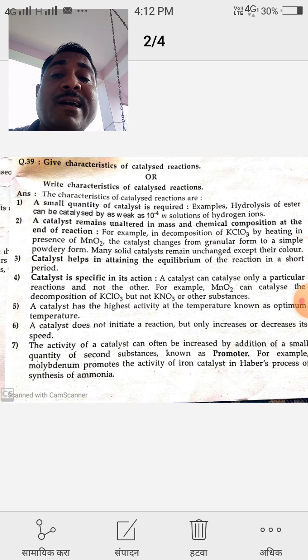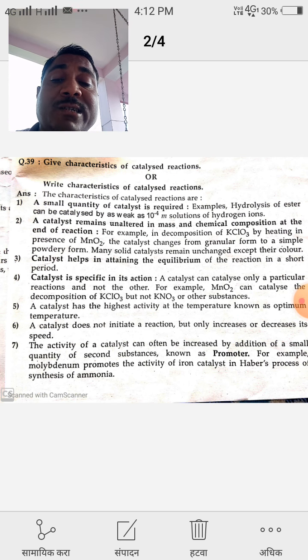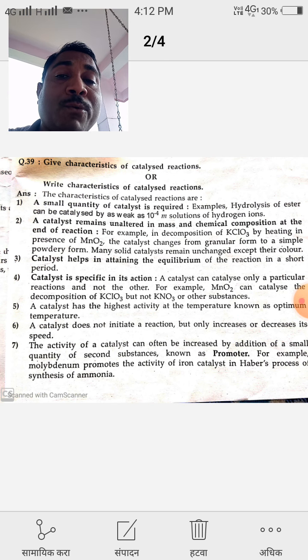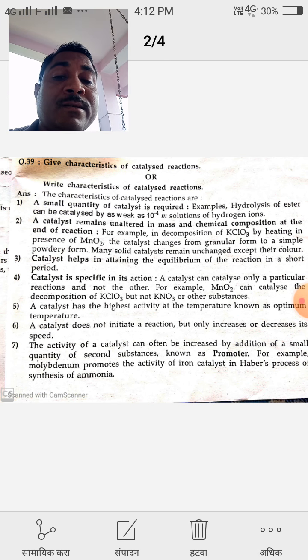And the seventh characteristic of a catalyzed reaction is that the activity of a catalyst can often be increased by the addition of small quantities of a second substance. The activity of a catalyst can be increased by adding a small quantity of another substance. Such a substance is known as a promoter. That means it promotes, or it accelerates, the chemical reaction.